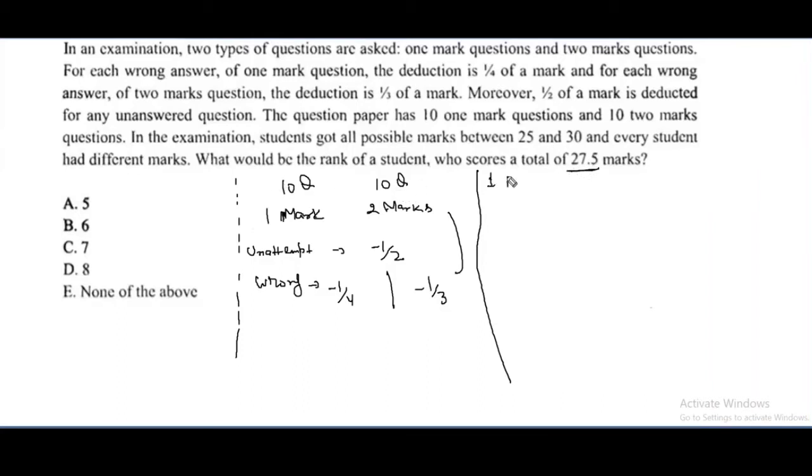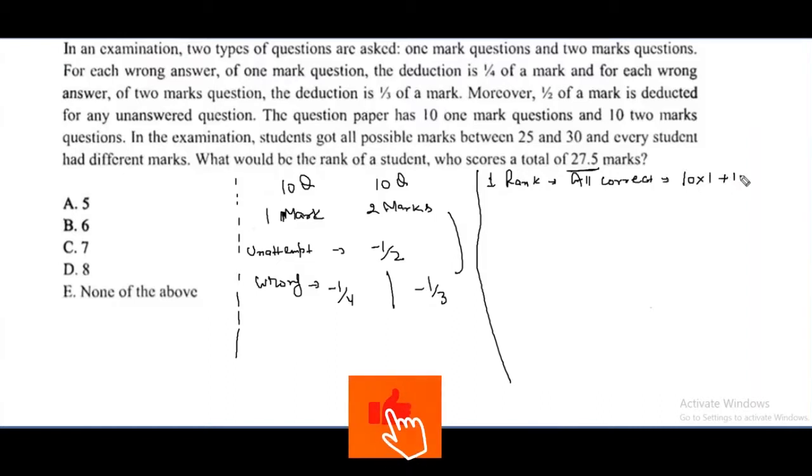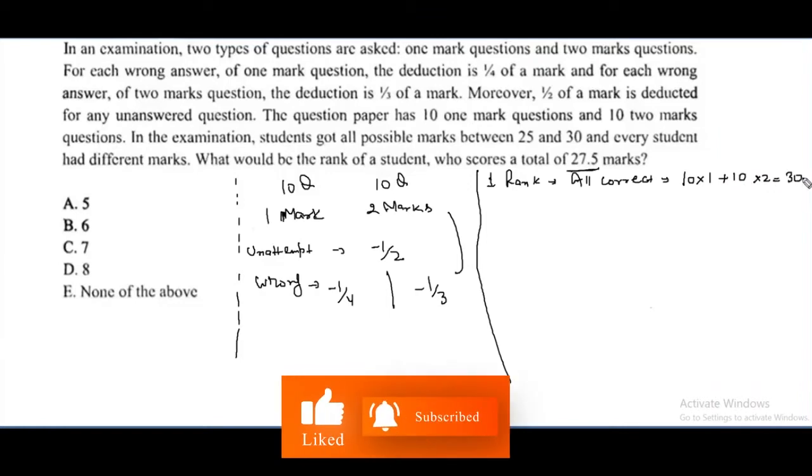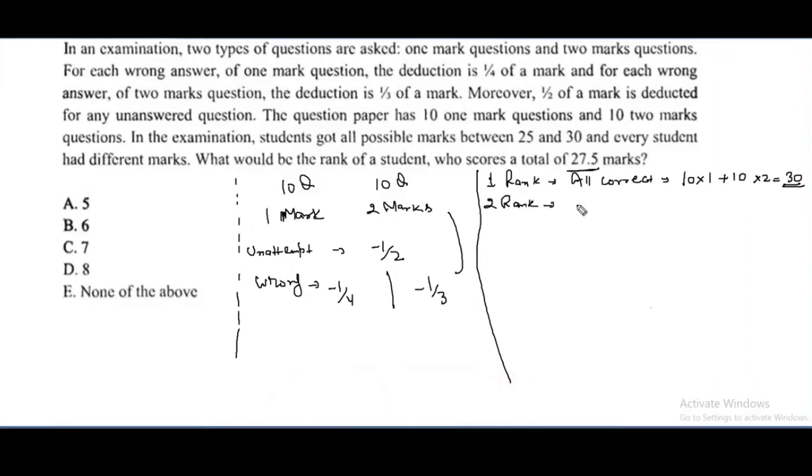Obviously the first rank will be of the person who got all correct. All correct means 10 questions of 1 mark and 10 questions of 2 marks are correct, so the first rank will be the person who got 30. Now look at the second rank. For second rank, there are two possibilities. Either he left one question unattempted, one unattempted and the rest all correct.